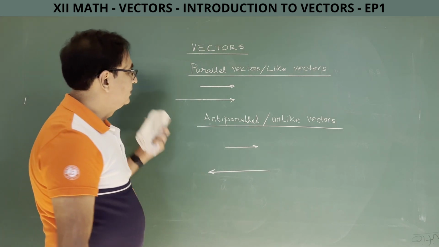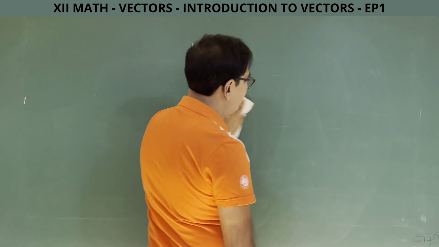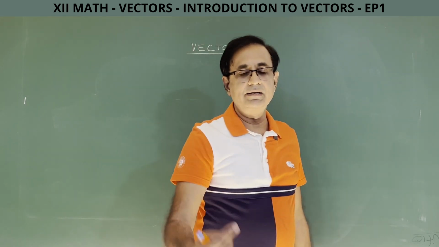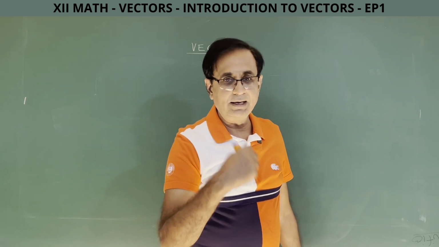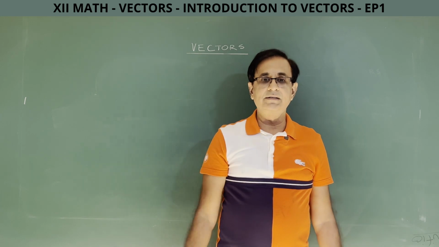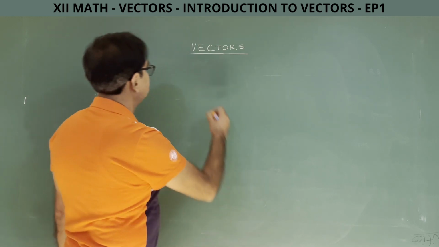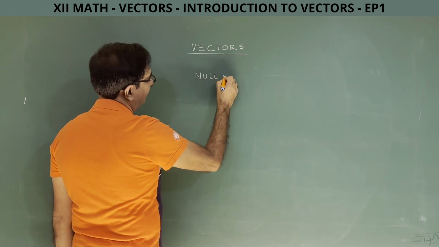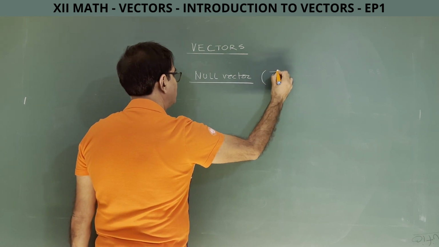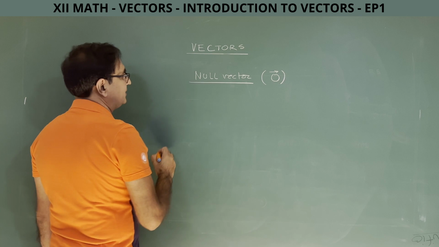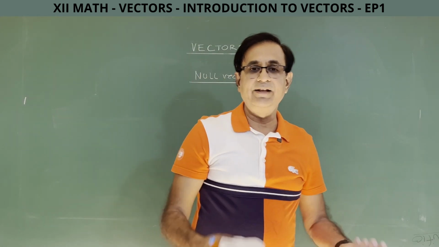Alright, next, null vectors. These are the definitions I am taking you through: first, what is a vector; second, what is the magnitude of a vector; third, what are free vectors; fourth, what are localized vectors; fifth, what do you understand by equality of vectors; sixth, what are parallel and anti-parallel vectors. Now, the next is the null vector. As the name suggests, the symbol for a null vector will be 0 with an arrow. A null vector is a vector whose magnitude is 0. So its starting and finishing point is the same.